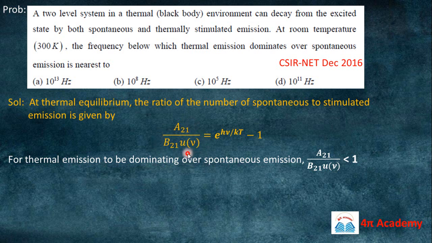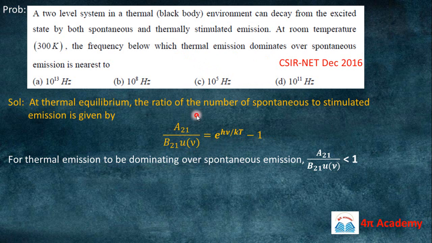So when we divide these, N2 will cancel out. We will have only A21 upon B21 U nu, and this is basically e to the power h nu upon kt minus 1. You can figure this out from when we discussed the relationship between A upon B. So A21 upon B21 U nu will be e to the power h nu upon kt minus 1, and they are asking that thermal emission dominates over spontaneous emission.